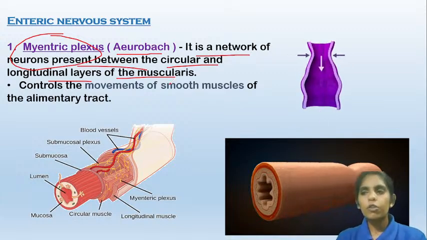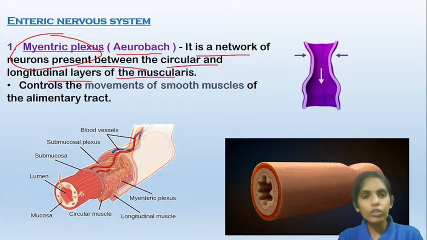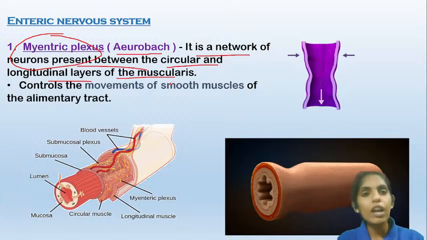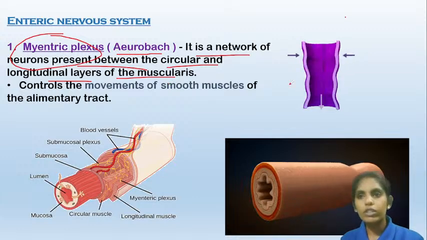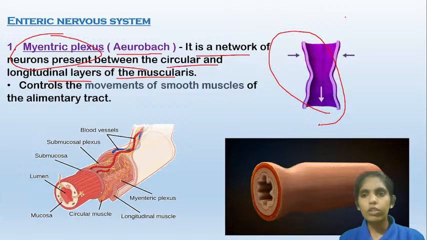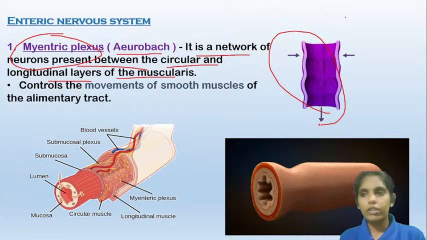These nerves command or provide instructions to the digestive canal to contract, to perform the peristalsis movement. Here you can see the peristalsis of the esophagus and stomach. This is how the peristalsis will happen. It is the alternate contraction and relaxation of the muscularis layer.